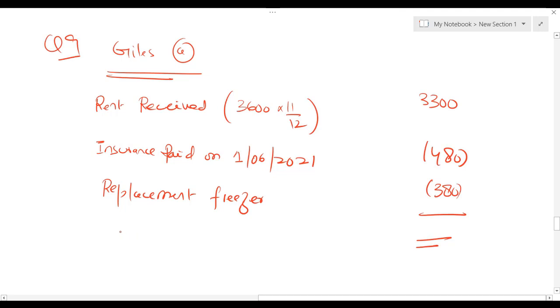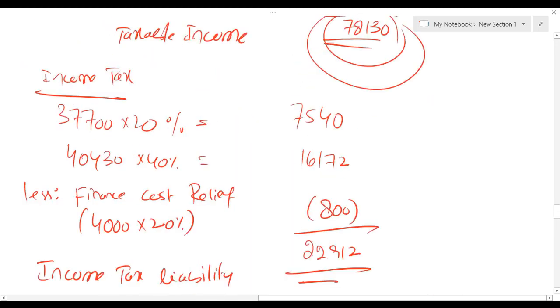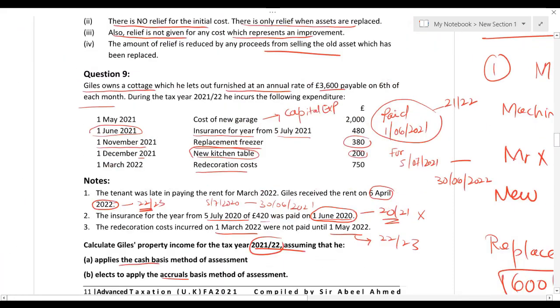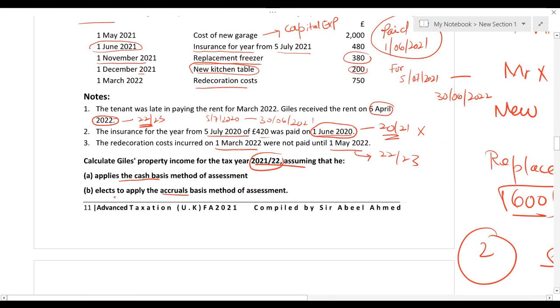Here comes your property income. From 3300 we need to deduct 480, then 380, and you will get 2,440. That's simply great. Now let's read the question for accrual basis. Now we are solving this question on accrual basis.